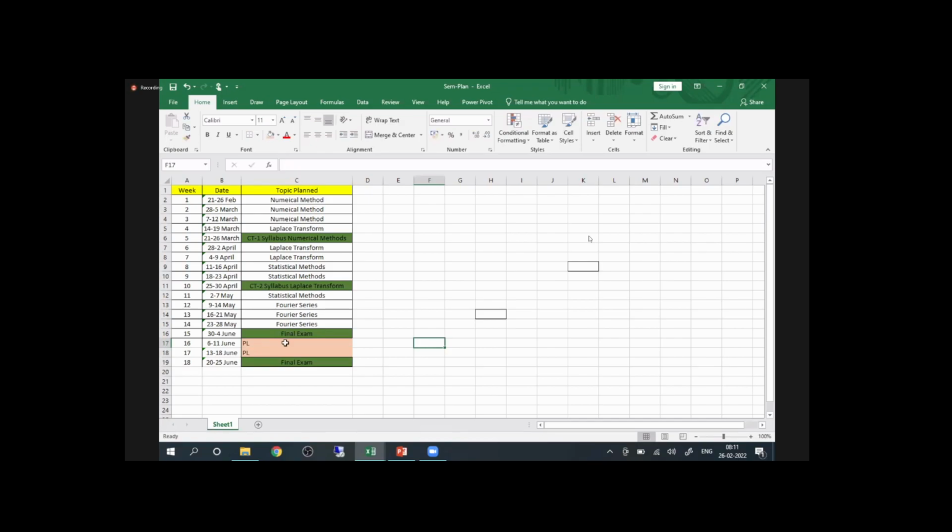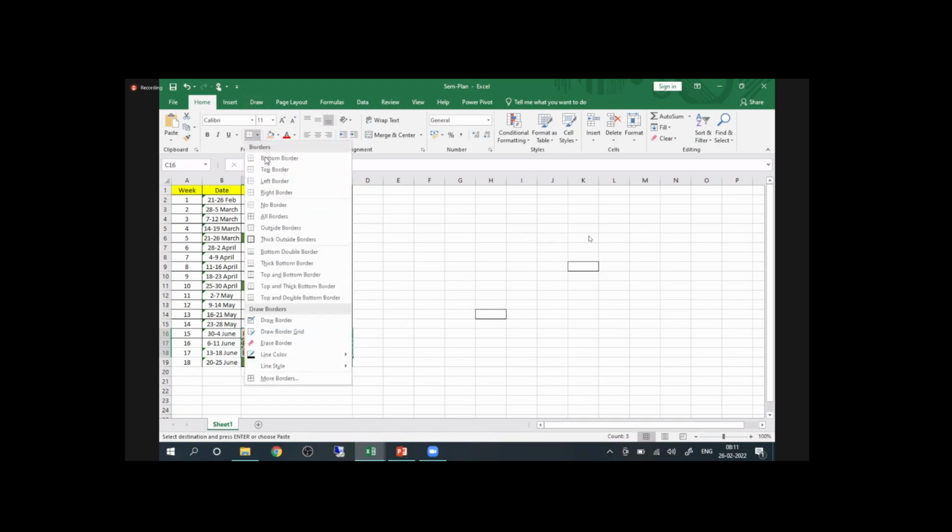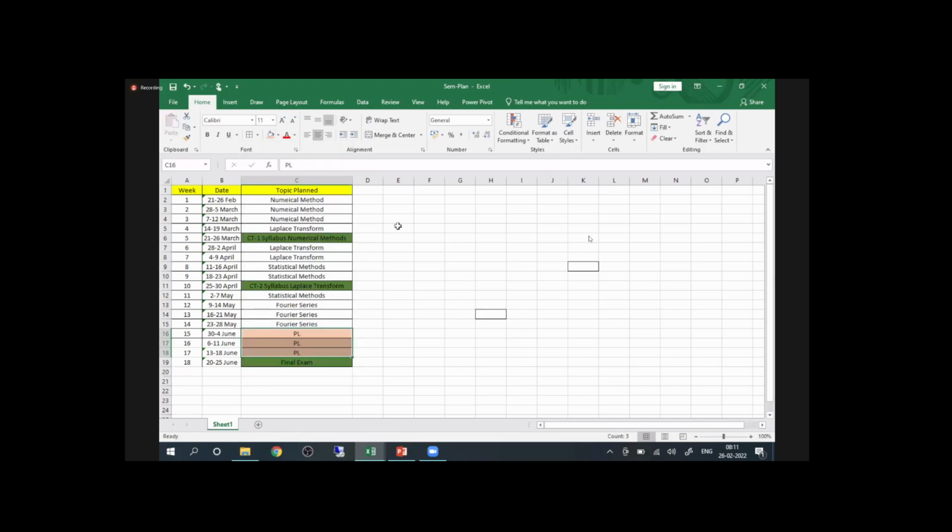This part I will think about from my side, but I am not going to continue in the last 3 weeks. The last 3 weeks are just for doubt clearance and PL. So this is the revised plan of this semester.